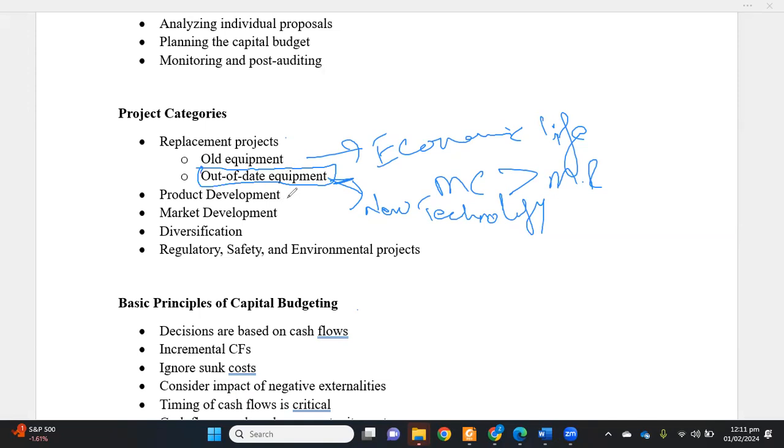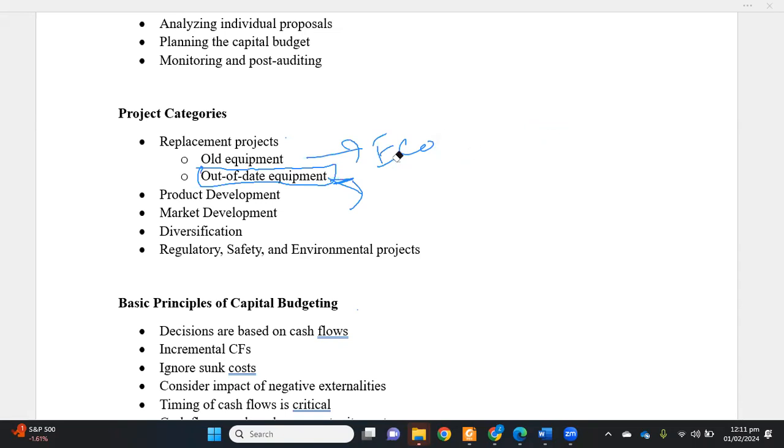Then there is another category which is called product development. In product development, we launch new products in the market. We want to expand our product line so that we are able to grab more and more of the market and increase our revenues.